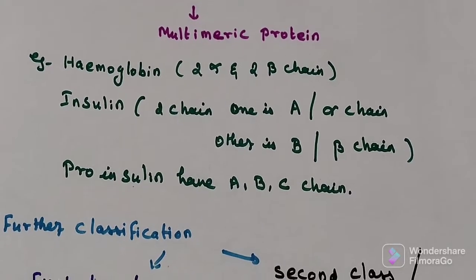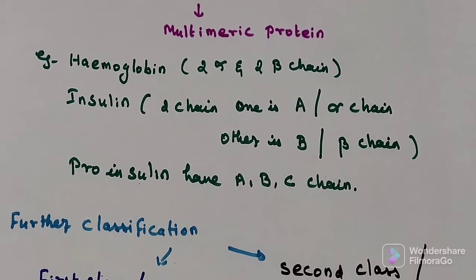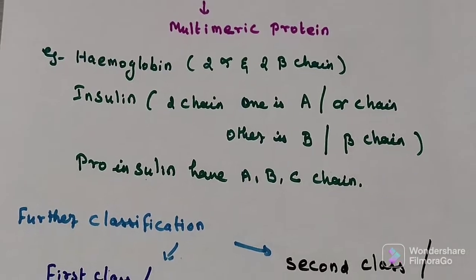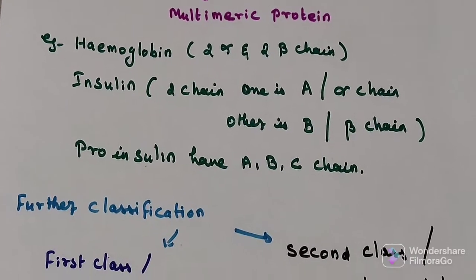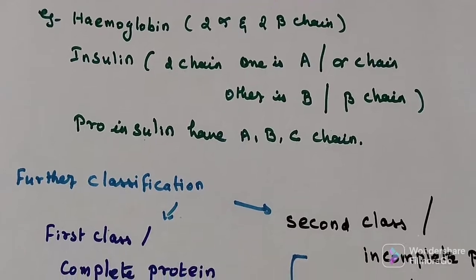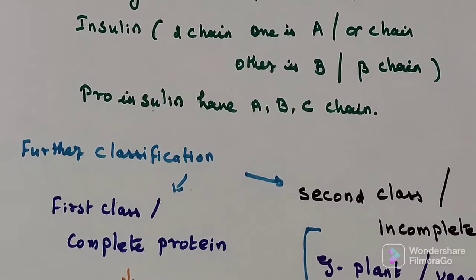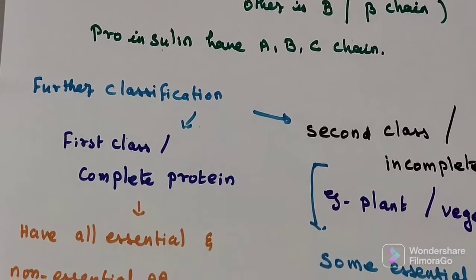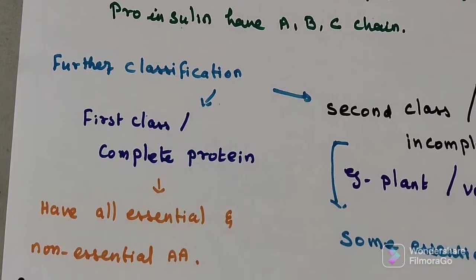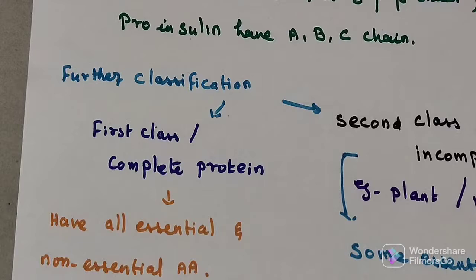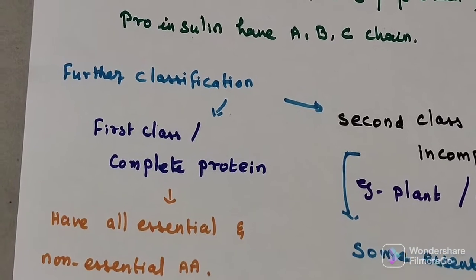One more important and interesting classification of protein is first class protein, also known as complete protein, which has all essential and non-essential amino acids.